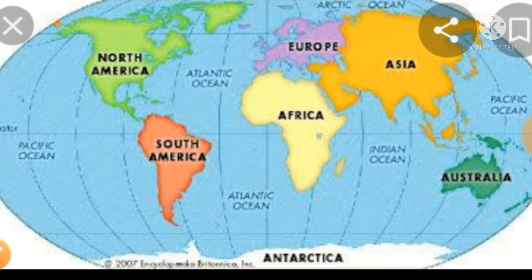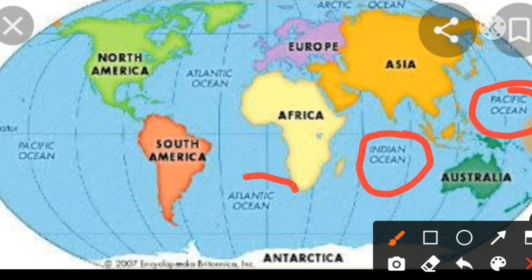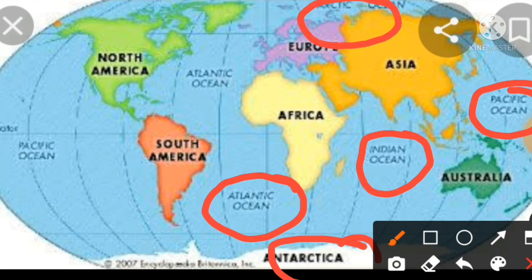Now, students, we will look at the oceans. Big water bodies are called oceans. Now, in this, we have Pacific Ocean, Indian Ocean, Atlantic Ocean, Arctic Ocean and Antarctic Ocean.